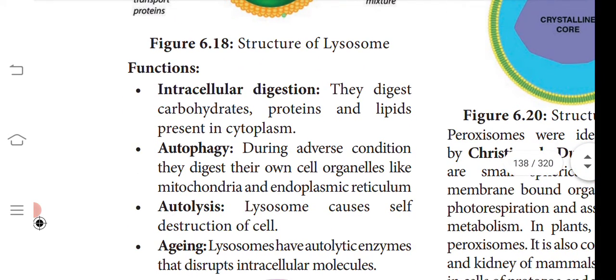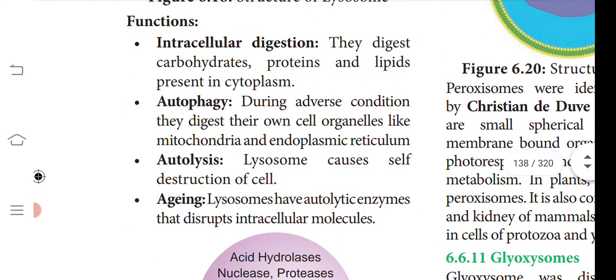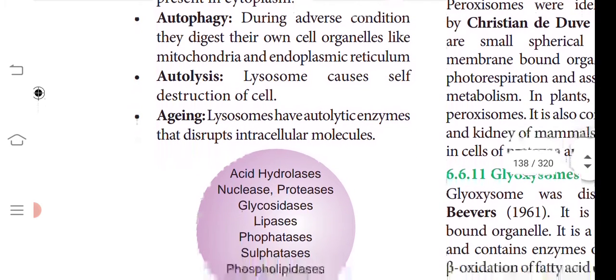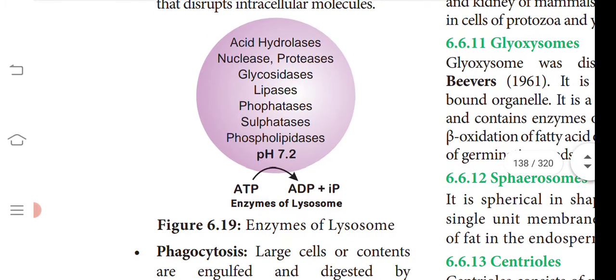What is its function? It is a very important question. Functions of the lysosome: intracellular digestion, where digestion occurs inside the cell. Autophagy: during adverse conditions, they digest their own cell organelles. Then autolysis: lysosomes cause self destruction of the cell also. Self destruction should happen, otherwise it may cause cancer. Aging: lysosomes have autolytic enzymes that destroy intracellular molecules.